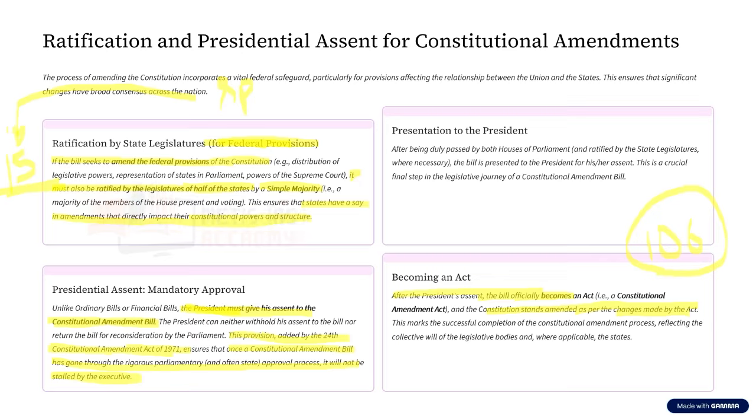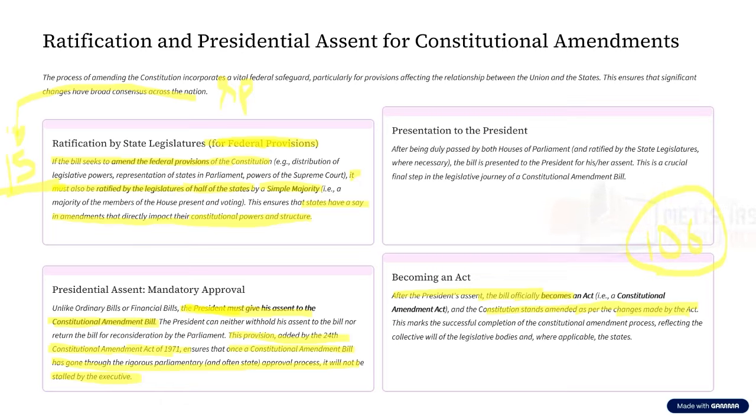In case of an ordinary bill, the Lok Sabha and Rajya Sabha have equal powers. That is, if there is a disagreement between the Lok Sabha and Rajya Sabha in case of an ordinary bill, there is a provision of joint sitting. That is, Rajya Sabha also has important powers with respect to an ordinary bill.